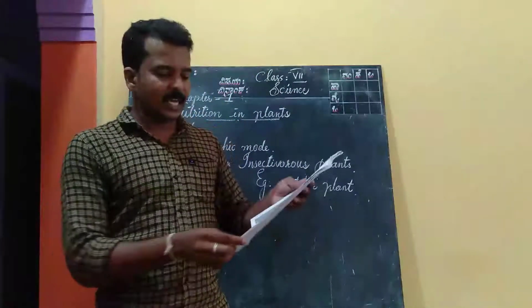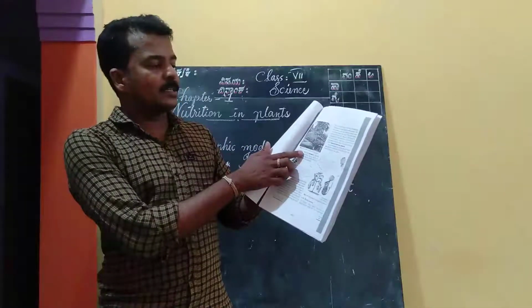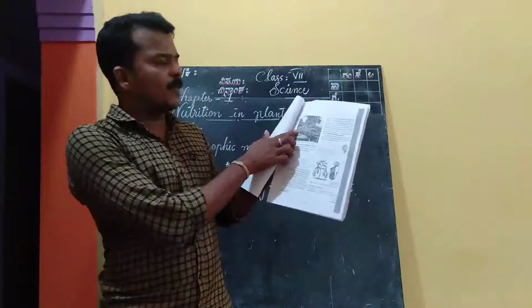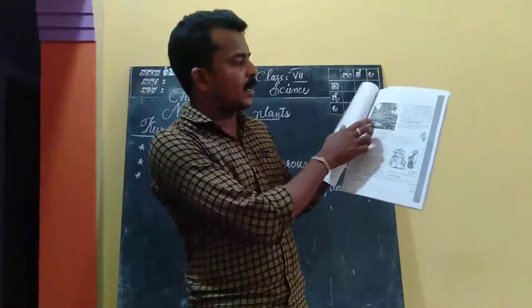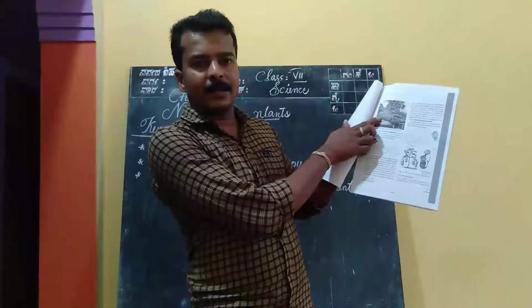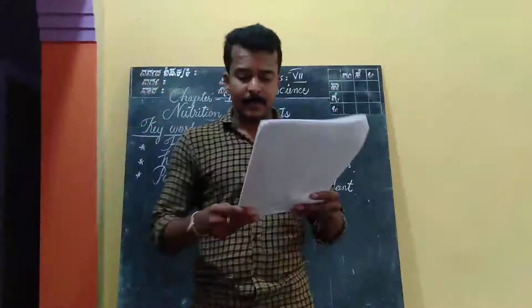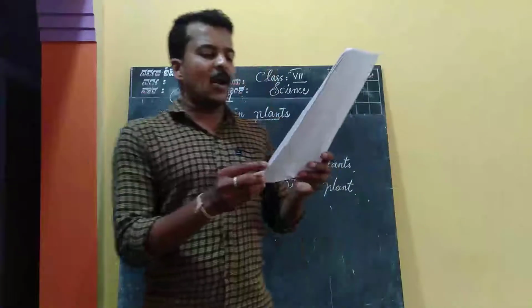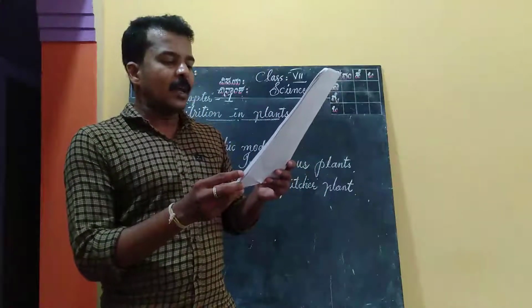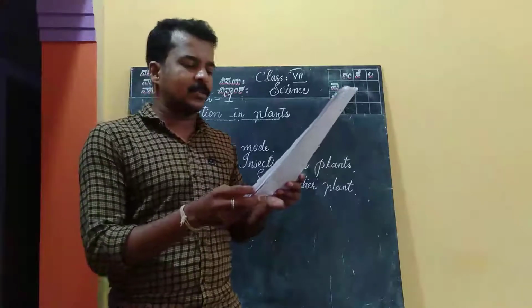One example is given here: Cuscuta. Cuscuta is called a parasite. You might have seen nearby that the main tree is here, and the parasite has grown on it. Look at figure number 1.5. Do you see a long wiry branch structure twining around the stem and branches of a tree? This is a plant called Cuscuta.